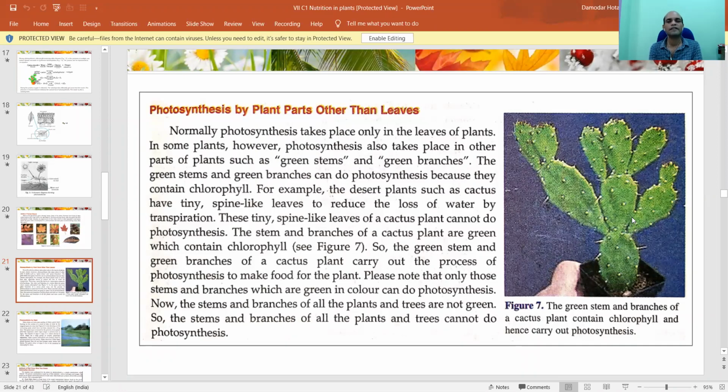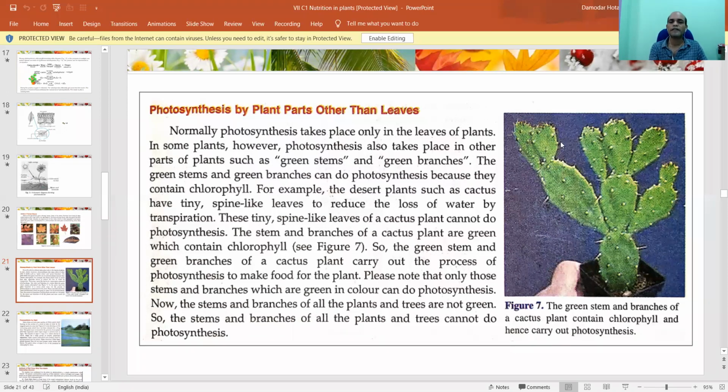Basically these plants are present in deserts, not in our terrain. In deserts, you see there is a great lack of water, so with minimum water, they have to survive. That's why this plant has been modified accordingly. But it's also coming to these places, and they can also survive here.